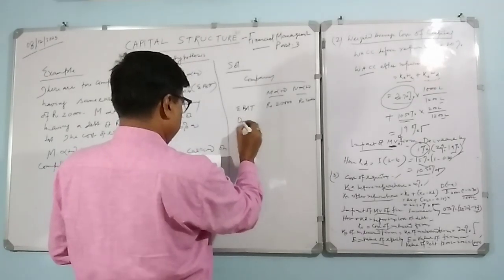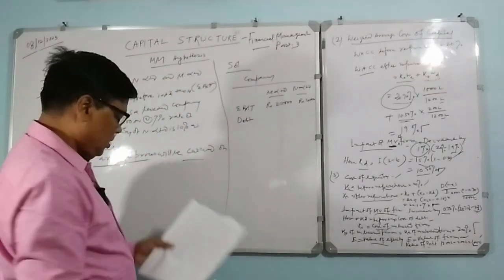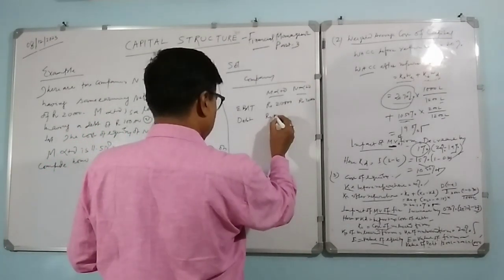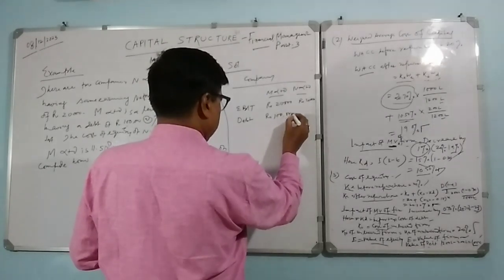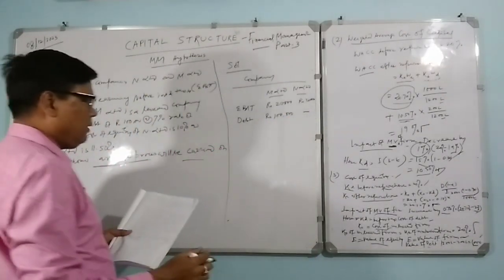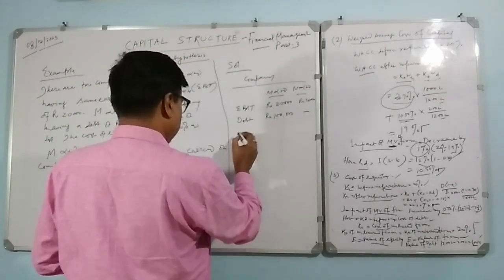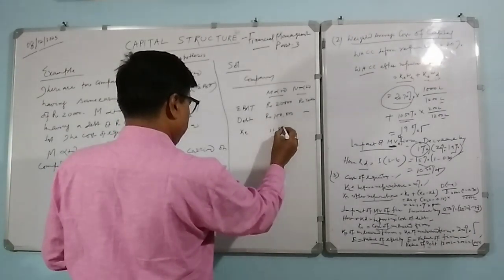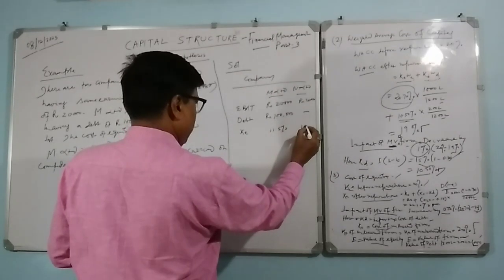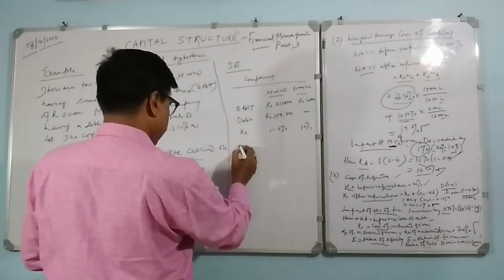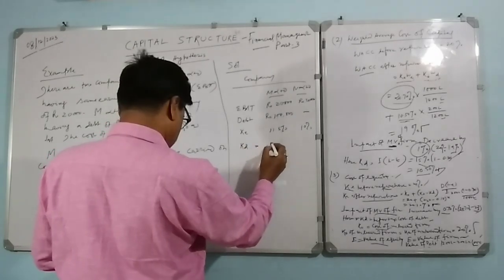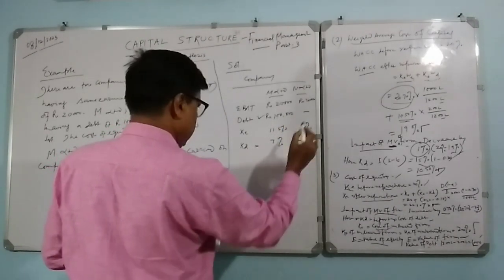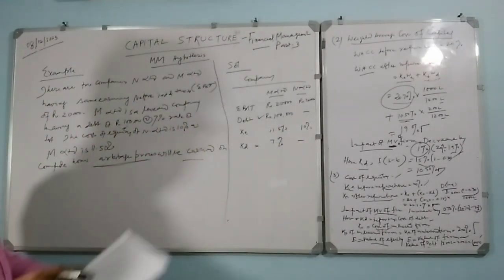Then your debt. You see, which is your levered firm? Your M Limited is the levered firm. Definitely levered firm debt will be there. And N Limited is an unlevered firm. There will be no debt. And your cost of equity, here M Limited 11.50% and here N Limited 10%. Cost of debt equals 7% for M Limited when there is debt, and there is nothing for N Limited since there is no debt.